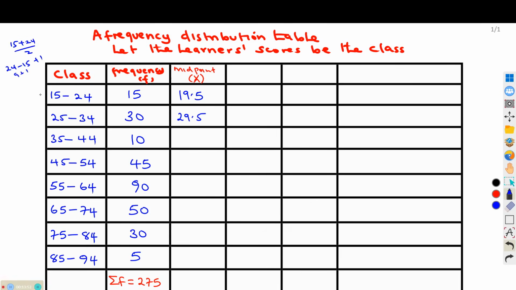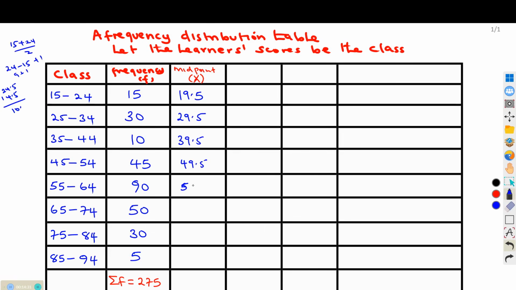Or else, you can get the difference between the upper class boundary and the lower class boundary. The lower class boundary for this is 14.5. The upper class boundary for this is 24.5. So when you get 24.5 minus 14.5, you should also be able to get 10. After getting 10, simply add it. That is when the interval is strictly the same. So clearly, we can see that the interval is strictly the same. So when you get 19.5 plus 10, you will get 29.5. Plus 10, you will get 39.5. Plus 10, you will get 49.5.